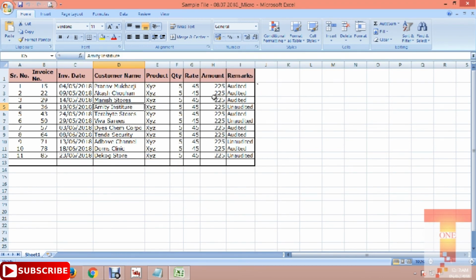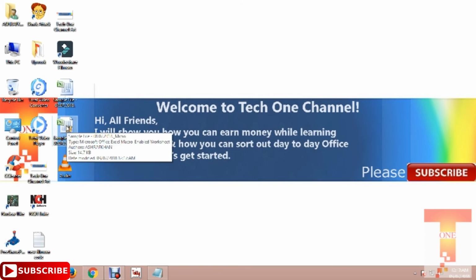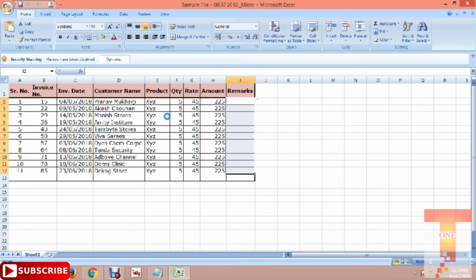Click on OK. So if I delete the remarks and close the file, what will happen now? Let's see if the formula works or not. Yes, it's working now. So this way you can save the data that you work on if your file gets crashed, or if you close the file by mistake. This way you can save the database, and all the efforts you made are saved if the file crashes or gets closed.